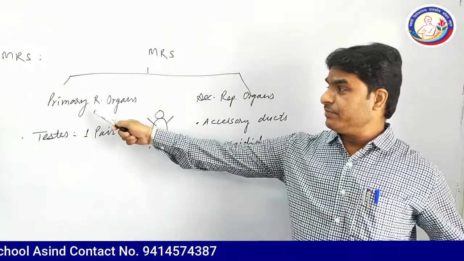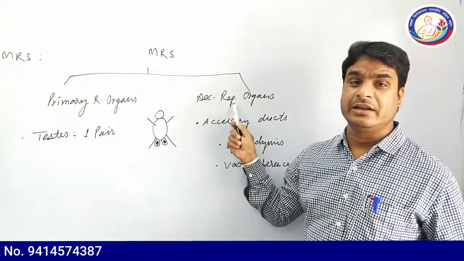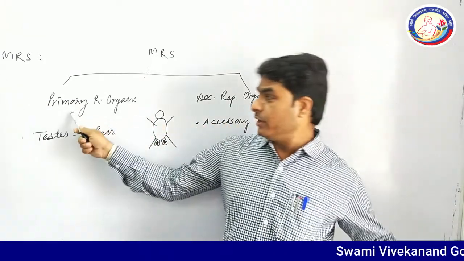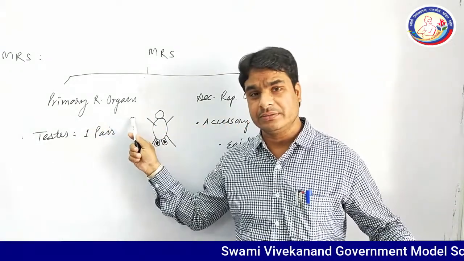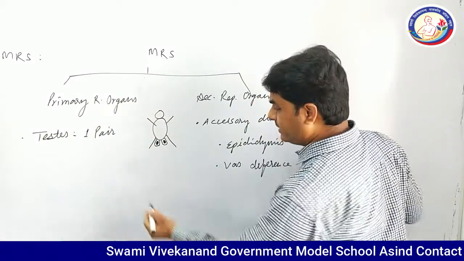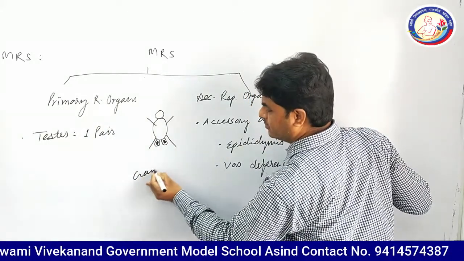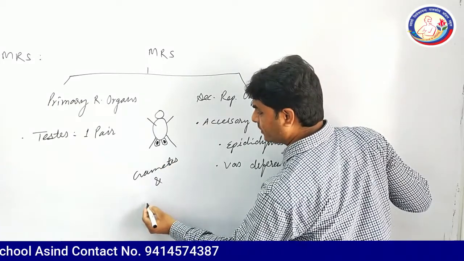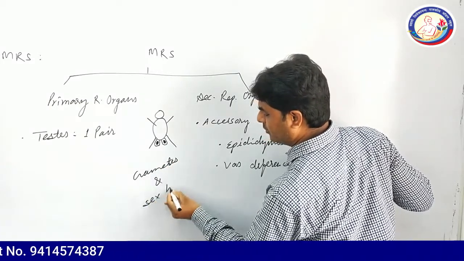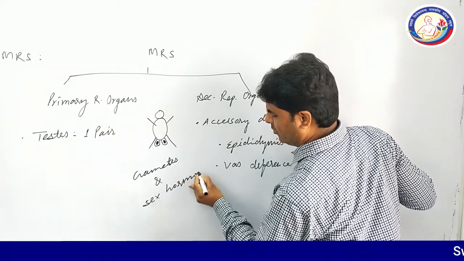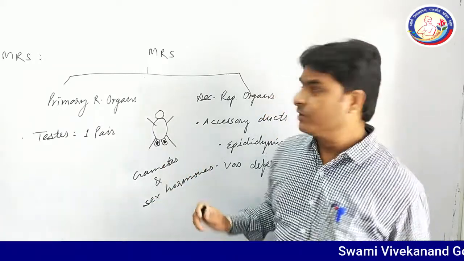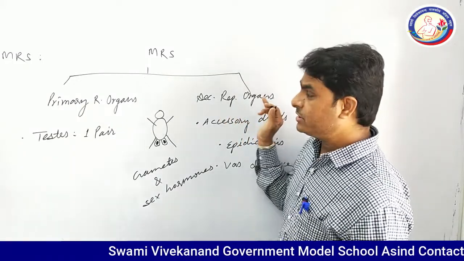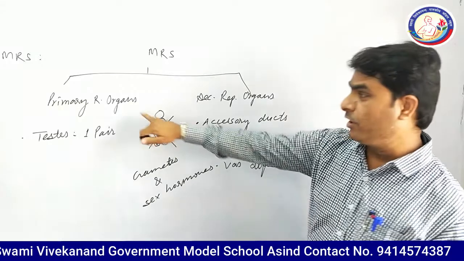What is the basic difference between primary and secondary reproductive organs? First of all, primary reproductive organs are those organs that produce gametes as well as sex hormones, while secondary reproductive organs are those organs which support in the transfer of gametes.